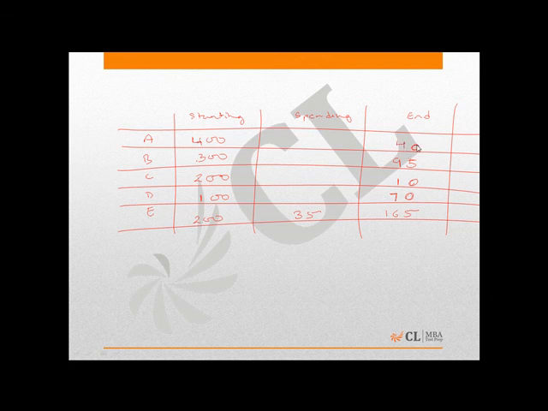Fine. With this, we can fill in the amounts each must have spent. 400 minus 40, A must have spent rupees 360. B must have spent rupees 205. C must have spent rupees 190 and D must have spent rupees 30. We have our complete table with us. Now we can answer the questions on the basis of this table.